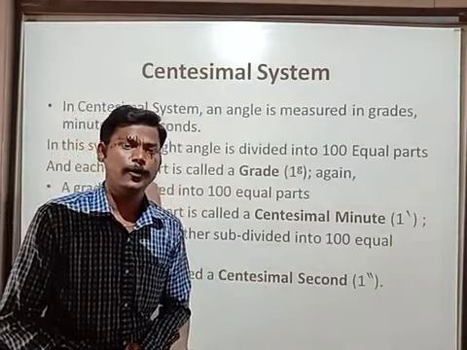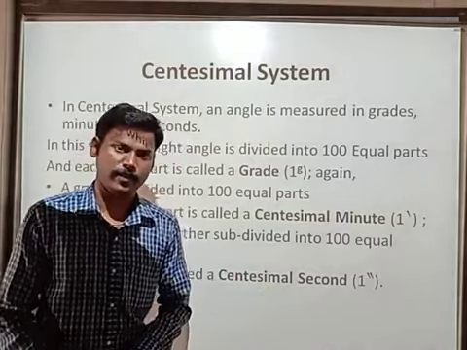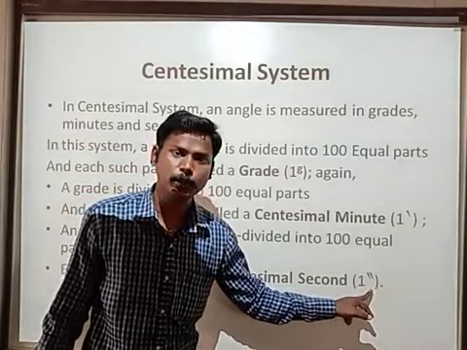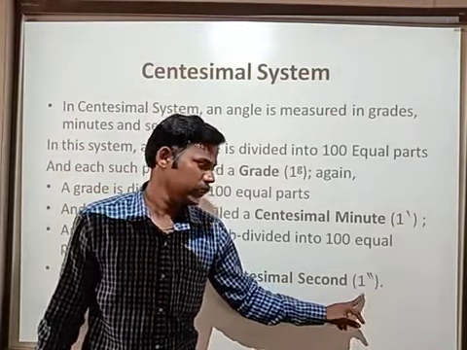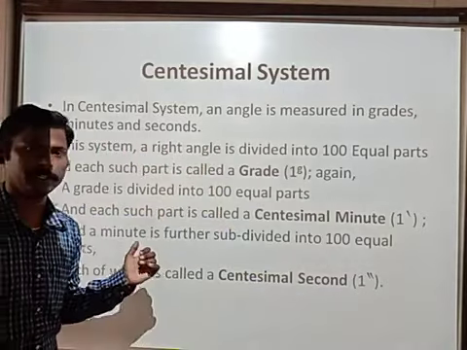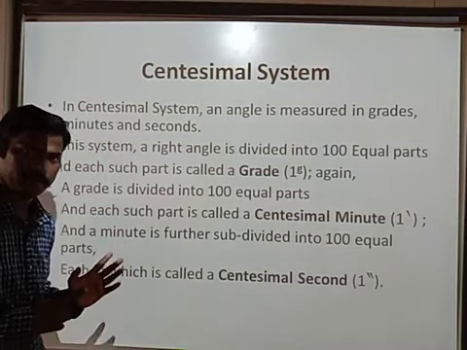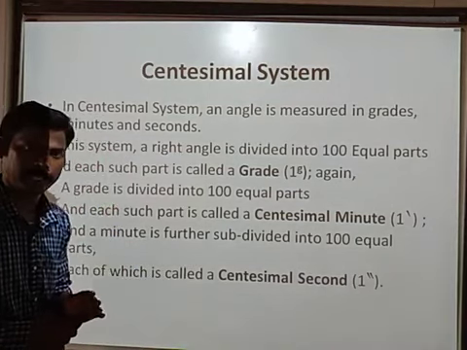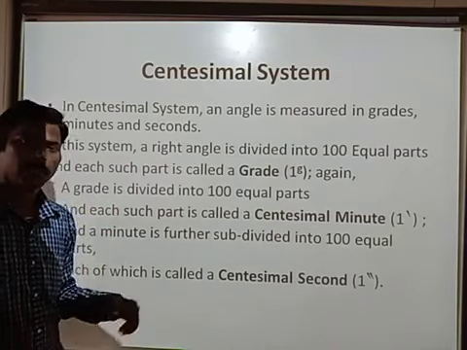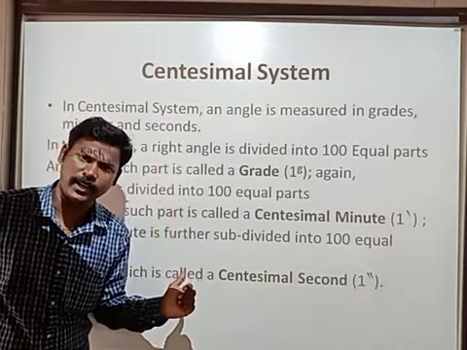Each part is called a centesimal second, represented by 2 lines above. So this is the way to represent a centesimal second. Please observe the board, all of you: grade, centesimal minute, centesimal second. Do you find the difference between sexagesimal measure and centesimal measure, children?